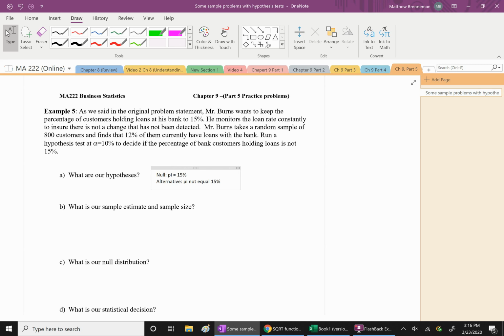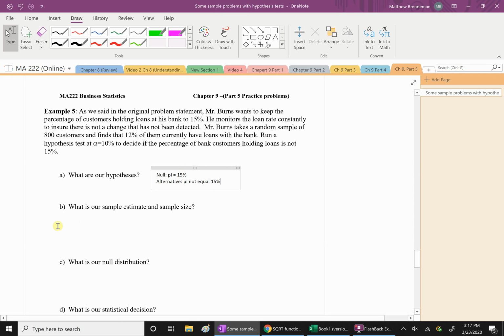Very often this is what happens in any sort of quality control situation. We know where we want the population to be, and we don't want it to be too much one way or the other, right? A bank in particular, if a bank has too many loans out, they put themselves at risk. They're not as stable. If they have too few out, they're not making profit, right?